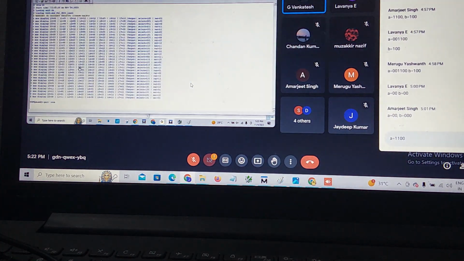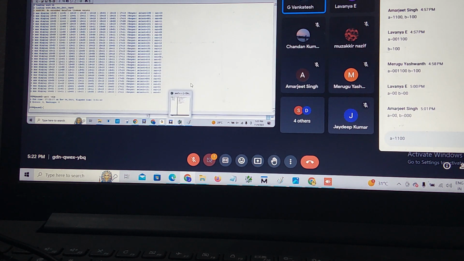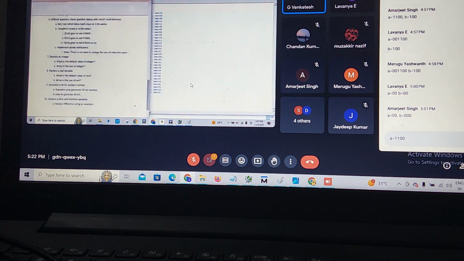Next question is, you people study this theory question in the PPT. I will explain the 96-bit random. This is available in theory questions in your PPT. You people can kindly study the PPTs. I will explain this one. What is integer? Integer default value, you will study. I will explain this one. Generate a 96-bit random number. How will it generate? Actually, $random generates only a 32-bit number. How will it come to a 96-bit number?